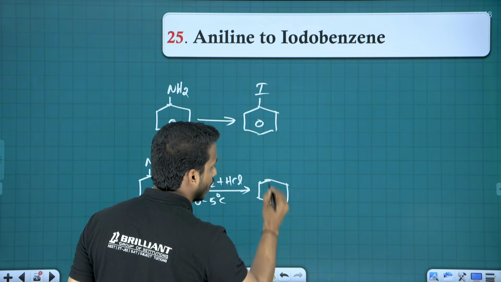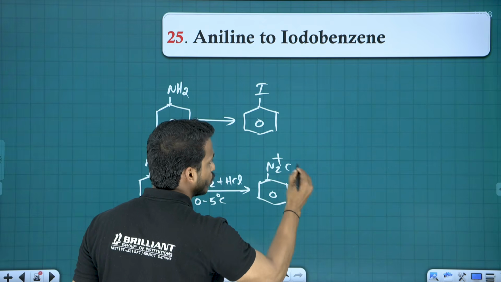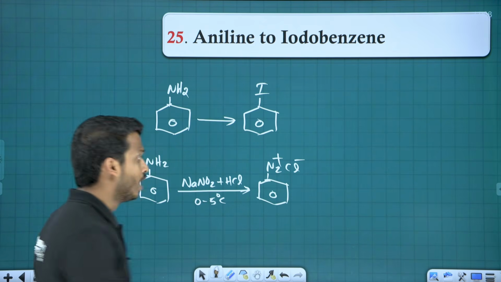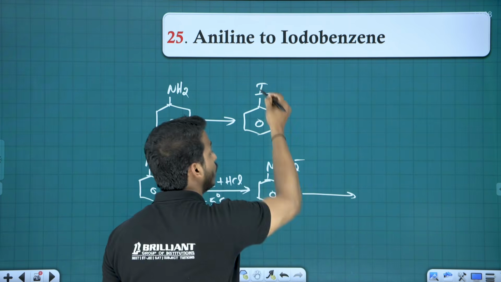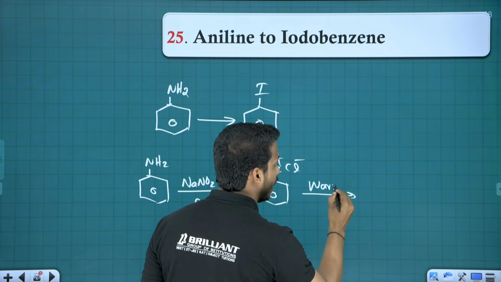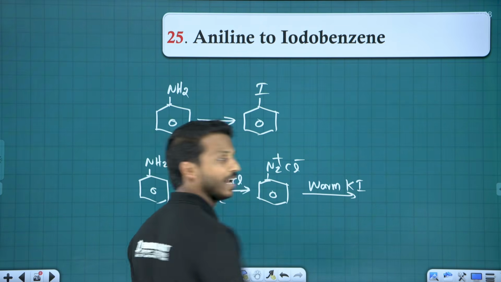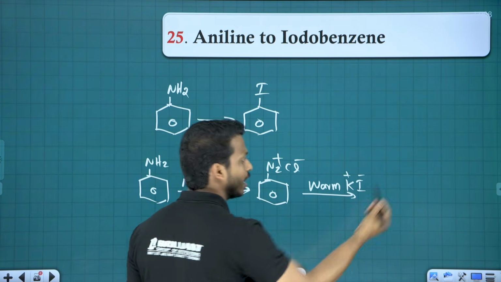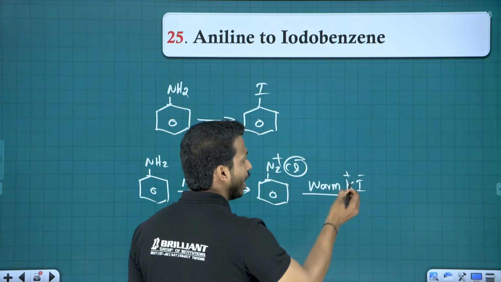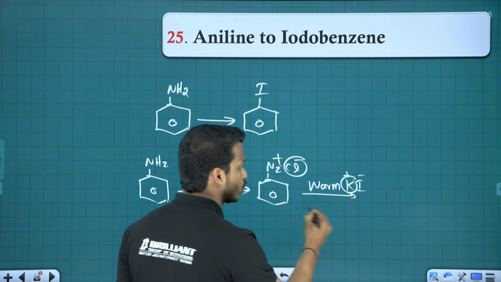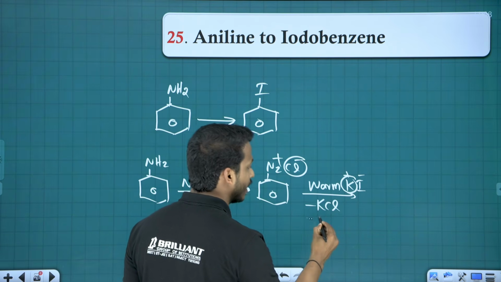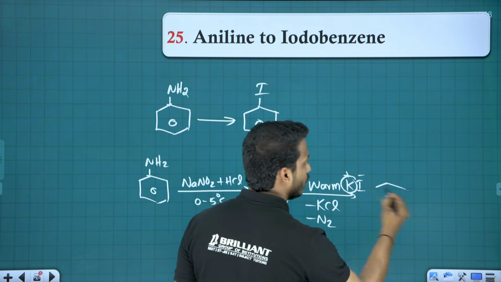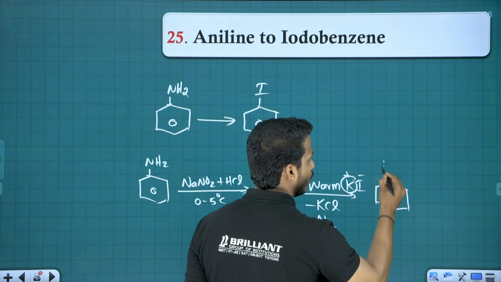The NH2 is converted into N2Cl, the diazonium salt. The diazonium salt, how can you convert it into iodine? Warm KI, warm potassium iodide. You know potassium iodide contains K and I, the Cl and the K are removed as KCl. So KCl out, the nitrogen gas out, and the iodine comes to the benzene ring, we will get iodobenzene.